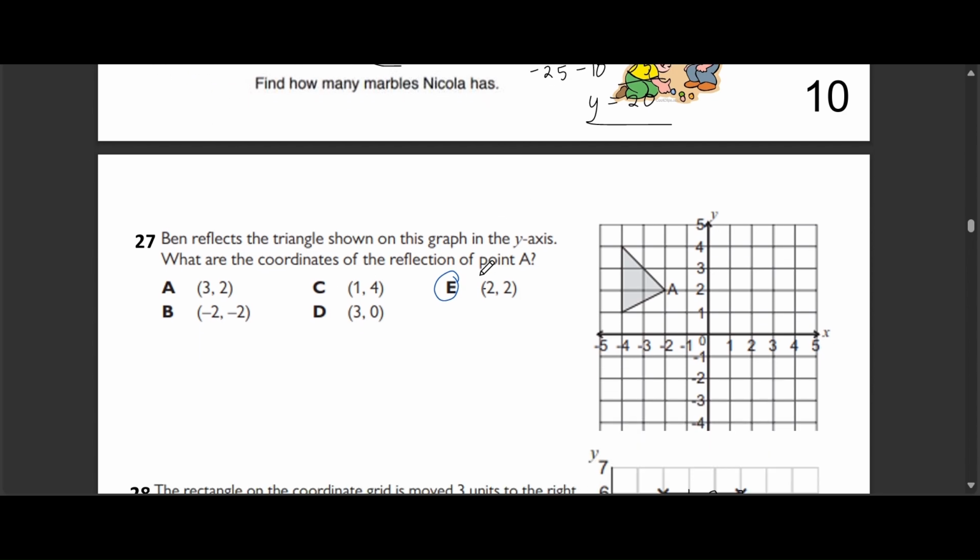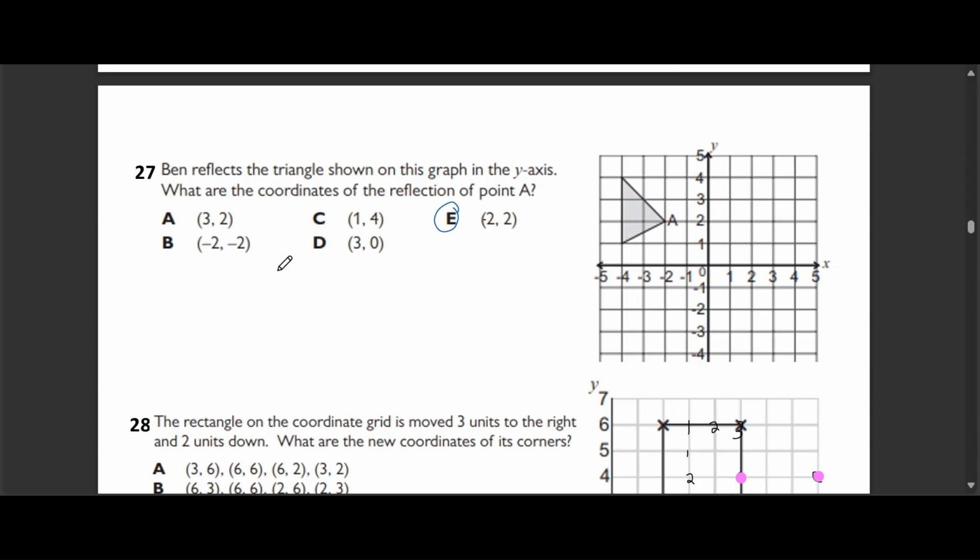Question 27. Ben reflects a triangle on a graph across the y-axis. What are the coordinates of the reflection of point A? Here are the choices. Option A, 3, 2. Option B, -2, -2. Option C, 1, 4. Option D, 3, 0. Option E, 2, 2. The correct answer is option E, 2, 2.